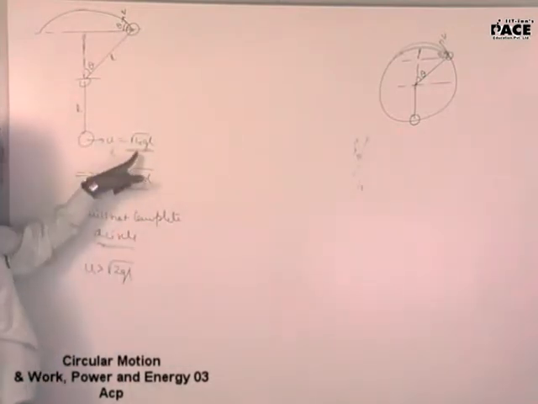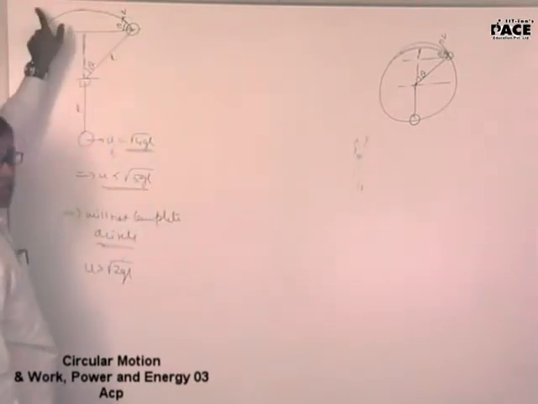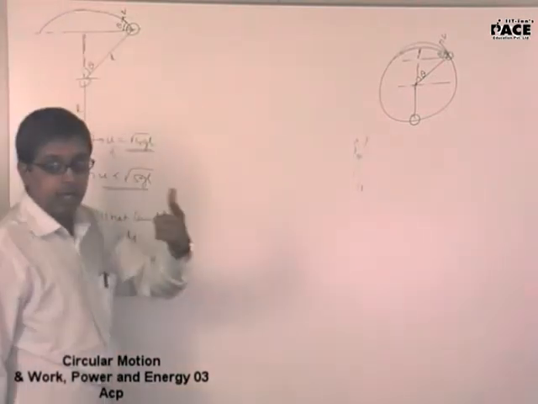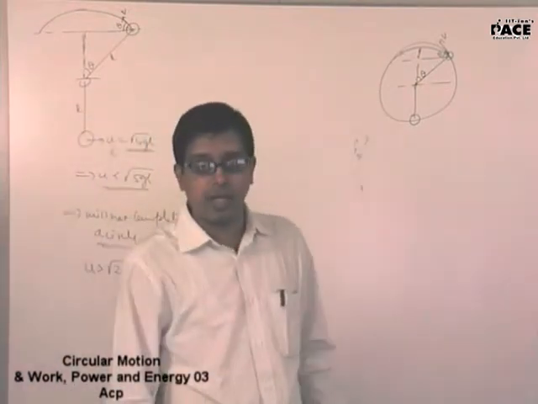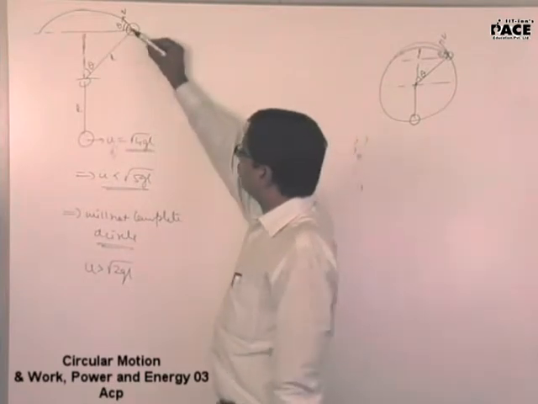So the velocity given is root over of 4gL. First point, I understand it will not complete a circle. Second point, what will happen first? Will the tension become zero or the velocity become zero? Tension becomes zero. Tension becomes zero first.